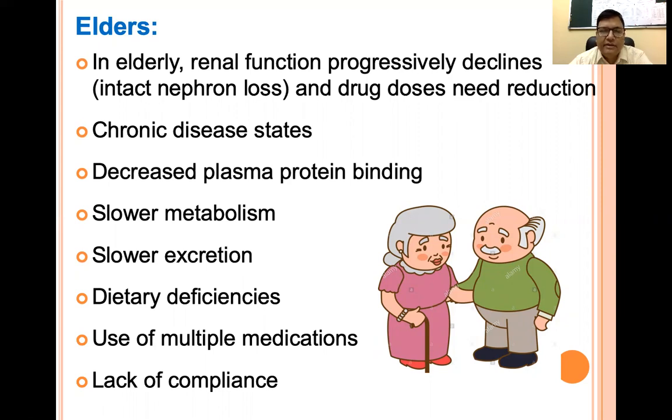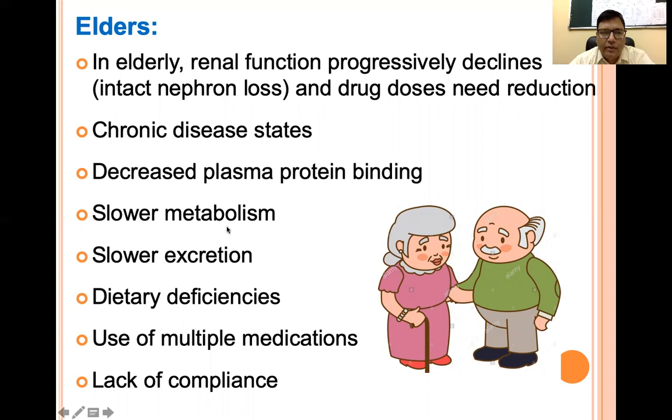So they are suffering with multiple diseases, and they are taking n number of drugs for all the individual disease conditions. So we have to be very cautious while prescribing drugs for the elderly. We should always look for drug interactions. There can be decreased plasma protein binding, because with growing age the plasma protein concentration decreases.